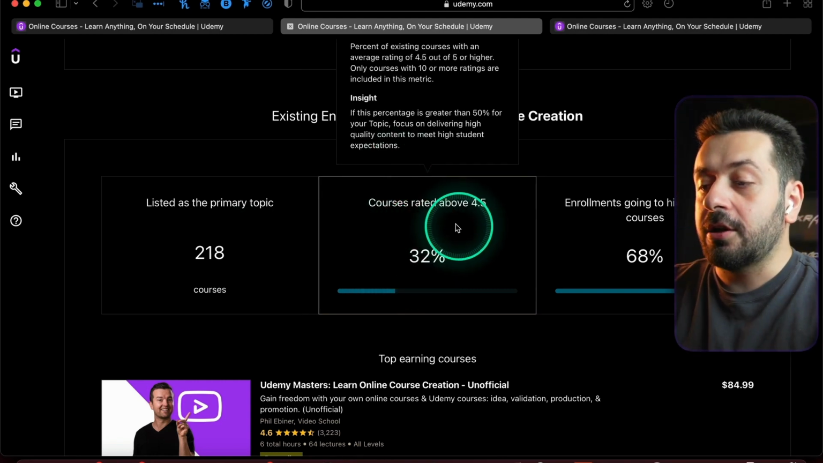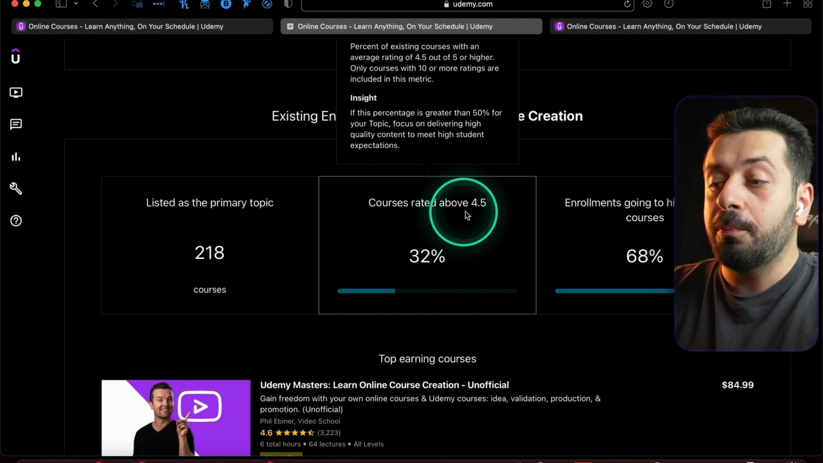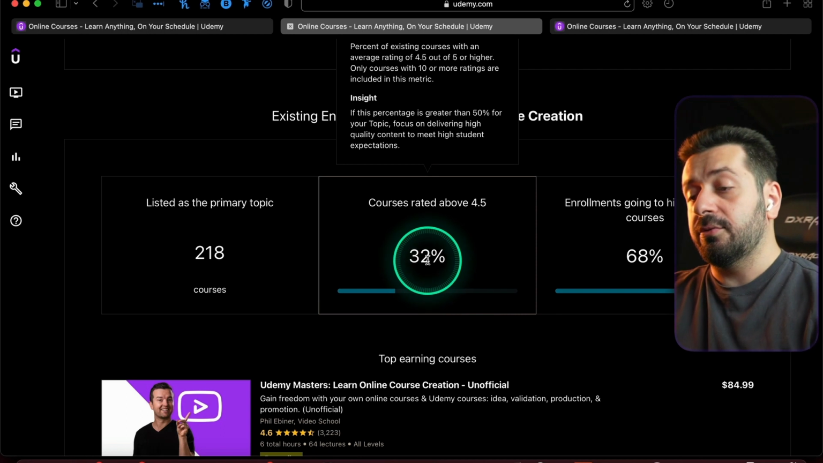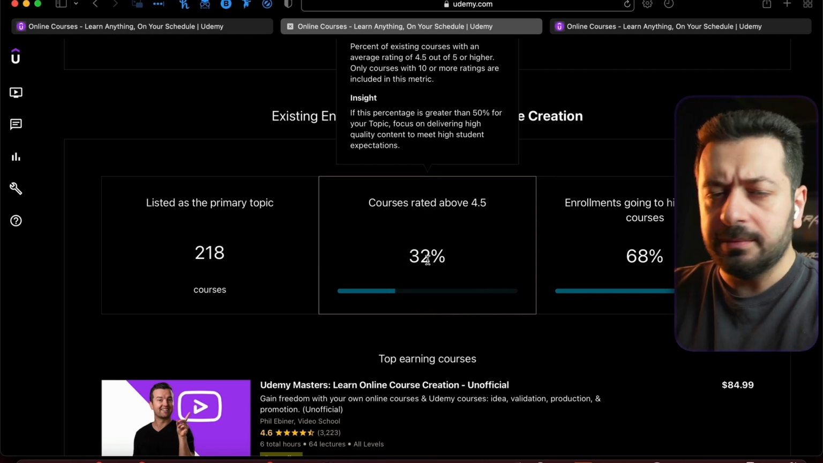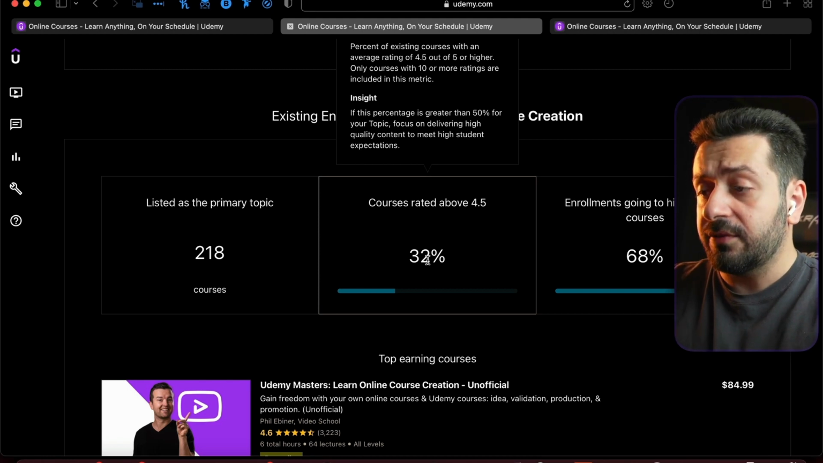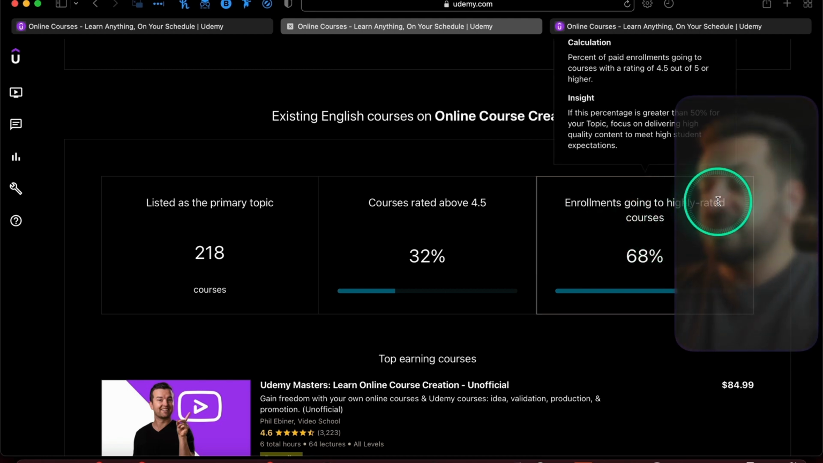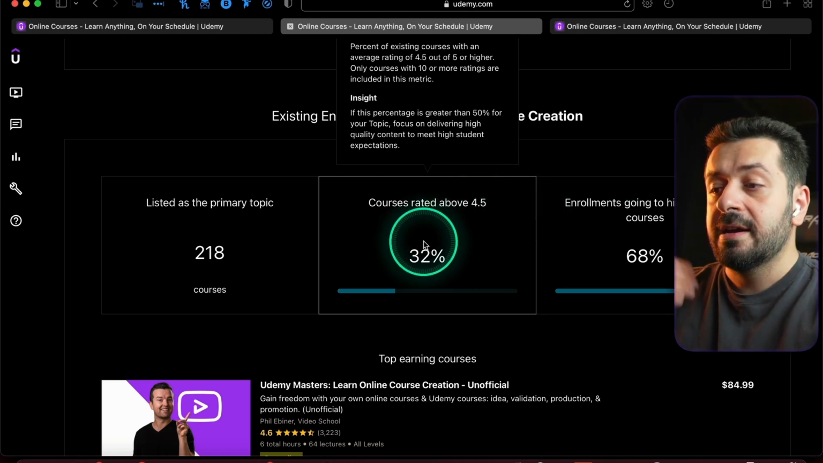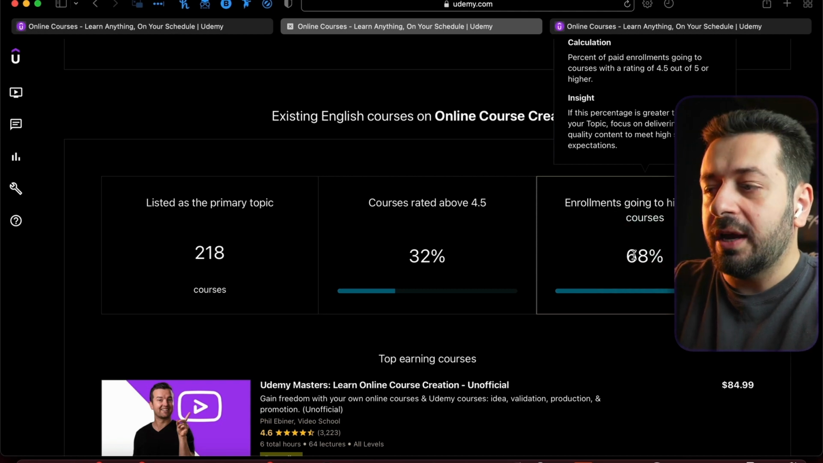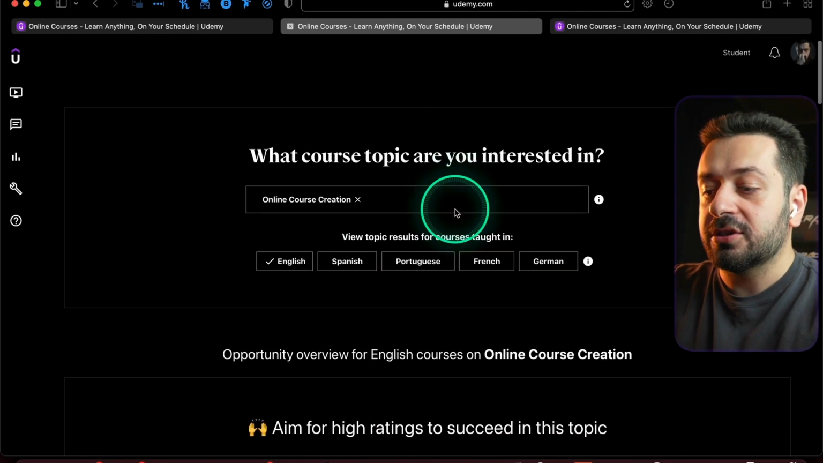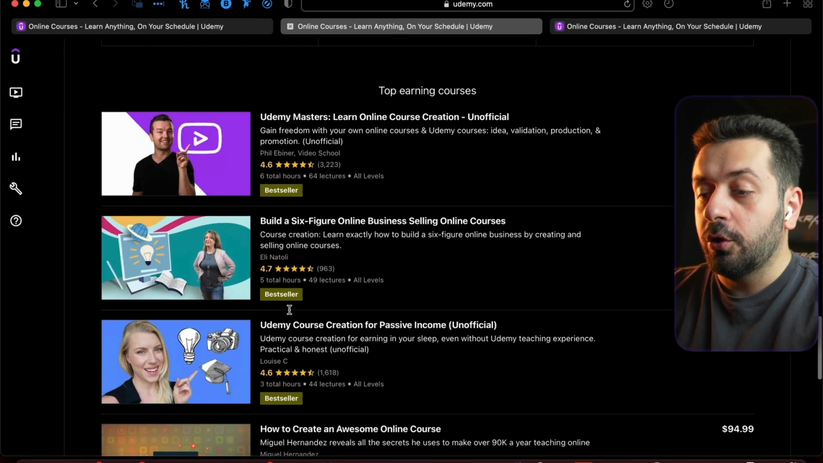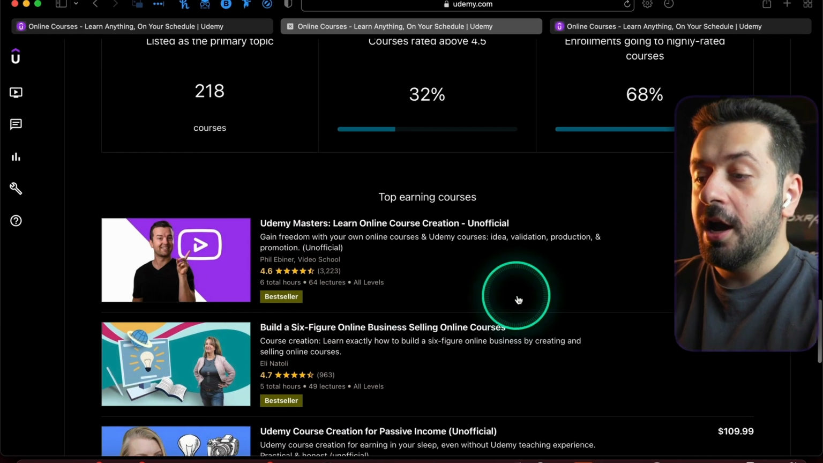Then the enrollments going, and then the courses are rated 4.5 and above. Only 32% of those courses are rated 4.5 and above, and it's actually not that bad a number. It's a lot of courses. That means that here are a lot of great courses, and enrollments going to the highly rated courses, and highly rated courses are courses that are 4.5 and above, and it is 68%. That's why it's said that you need to aim for high ratings, because usually the courses with high ratings are getting higher enrollments. And then you're gonna see the top earning courses.